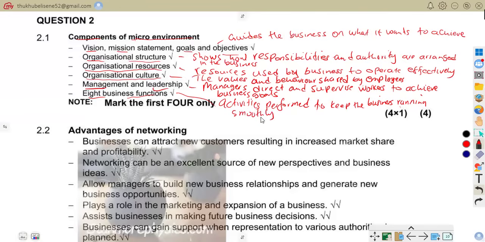For example, we can talk of marketing products or managing finances. Those are examples of business functions.